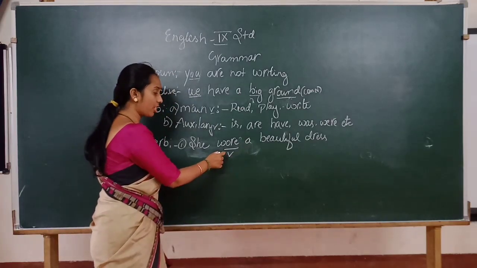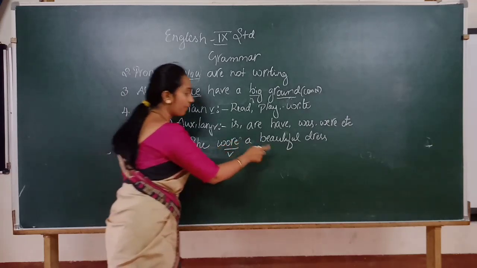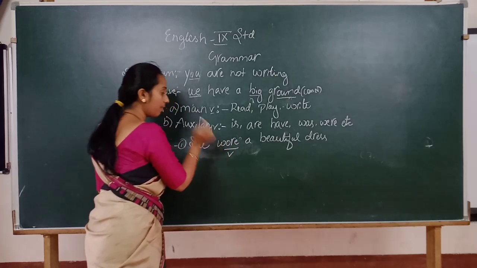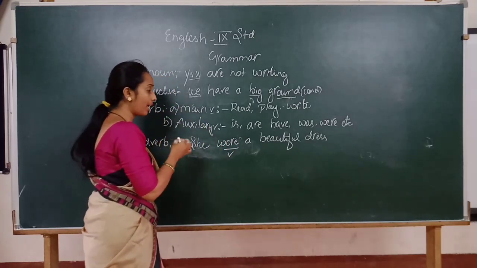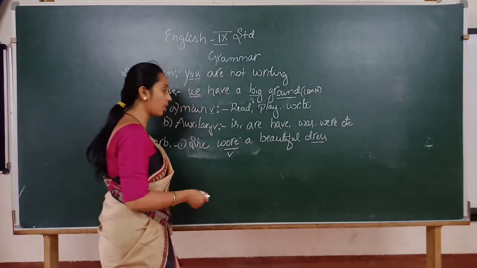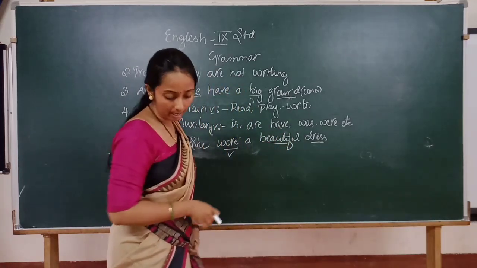Here what is the action? The action is wearing. She wore a beautiful dress. So she has done the work, that she wore a dress, correct? But how was it? It was beautiful. Clear?